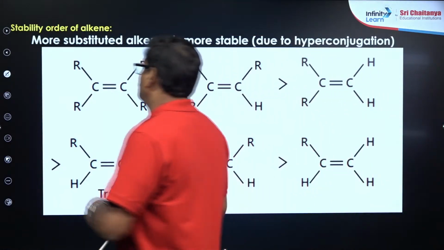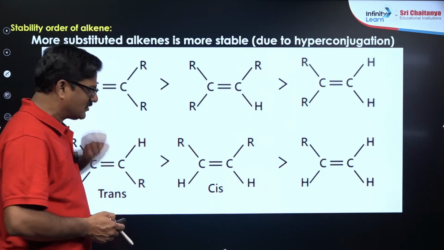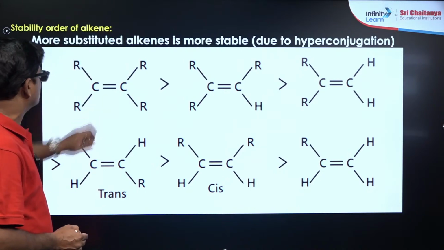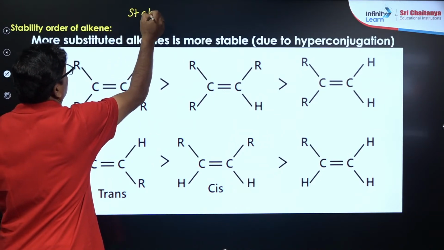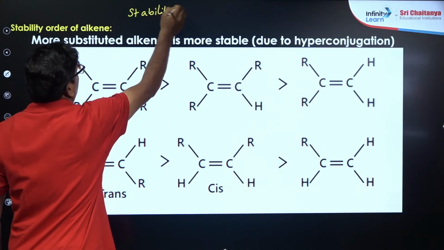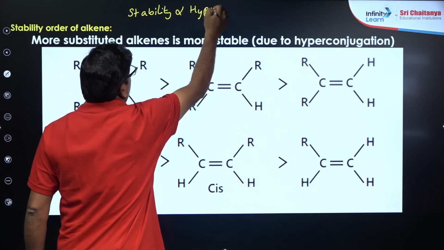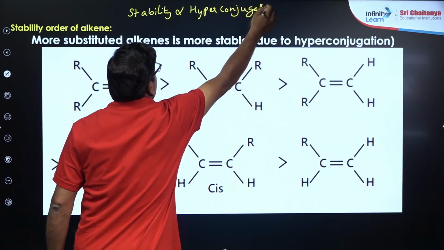So, stability order of the alkenes. When you talk about the stability order of the alkenes, stability of alkenes is directly proportional to hyperconjugation. What is hyperconjugation?